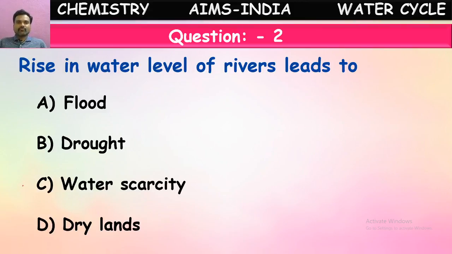If water overflows from the rivers and ponds, it causes, yes, floods. Floods will occur when the water level rises in the rivers and ponds. That will come out from those water bodies and submerge all the surroundings. That causes flood. Good. Next one.